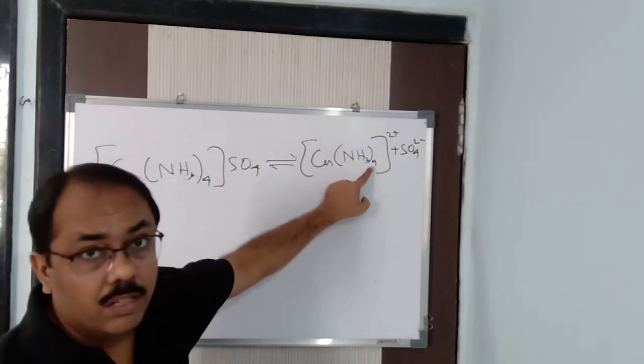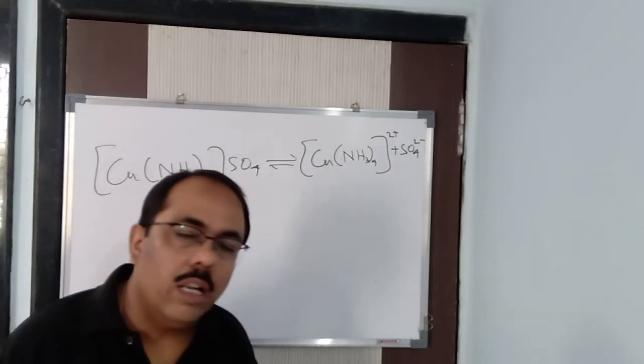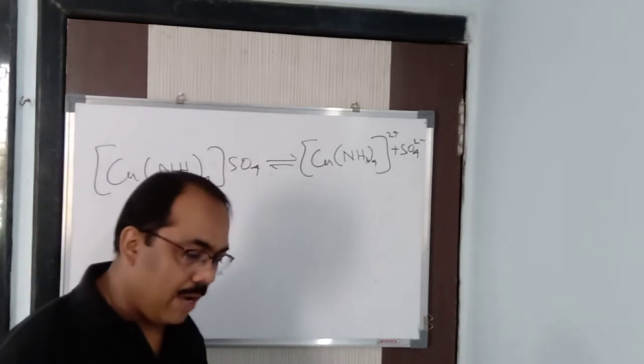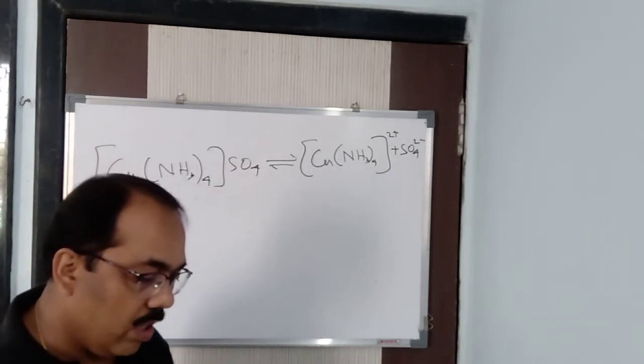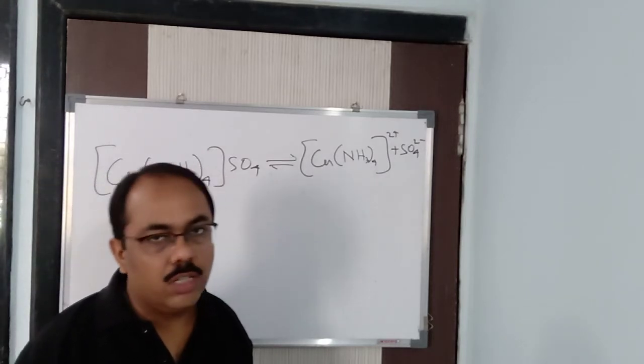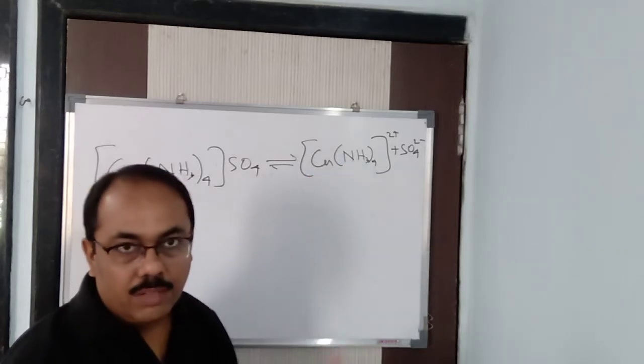Suppose here it is 6. Coordination number 6. That means it is octahedral in nature. So what is coordination number? Already said, the maximum number of ligands which can be coordinated to the central metal atom or ion is known as the coordination number. Here the maximum number is 4. It can be 6. I've given you so many examples just now.